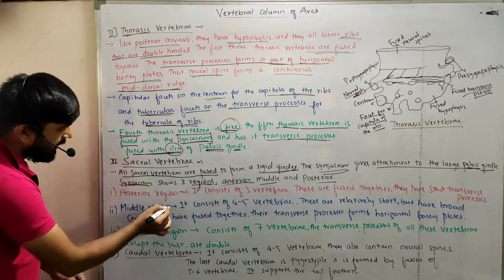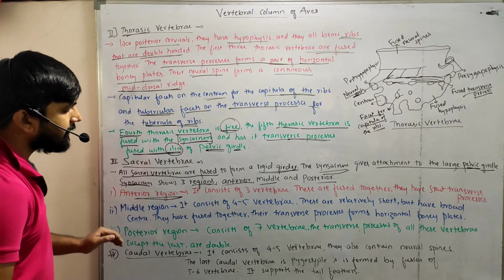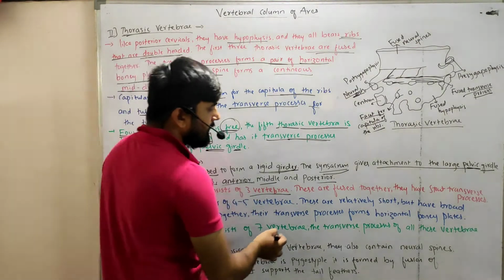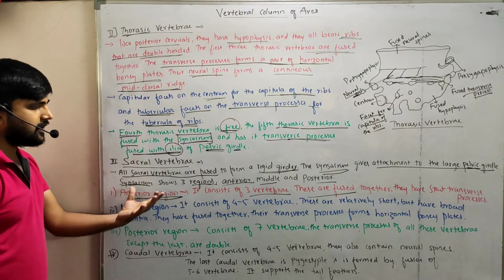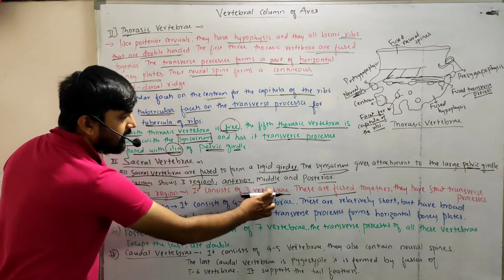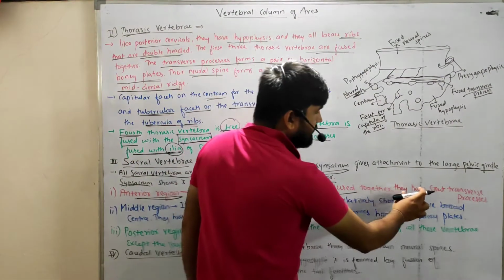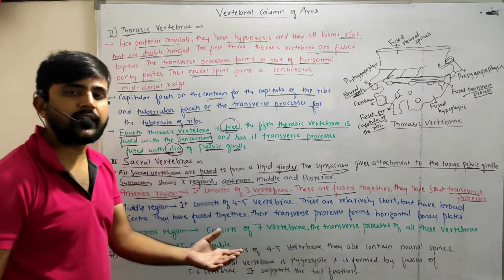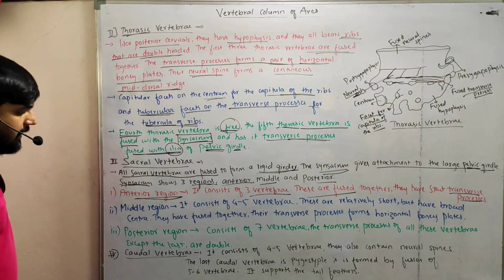So the first one is the anterior region of the synsacrum. The anterior region of the synsacrum consists of three vertebrae, right? And these are fused again. Even these three vertebrae are fused, and they have very stout transverse processes.